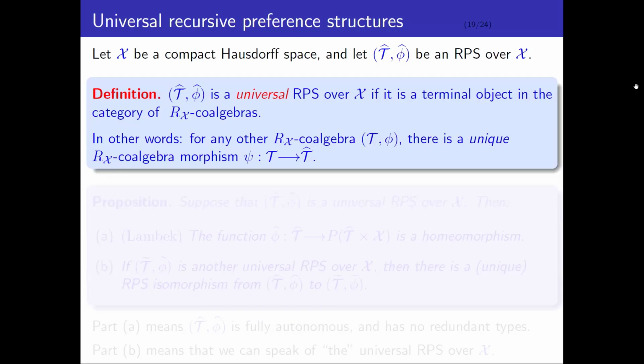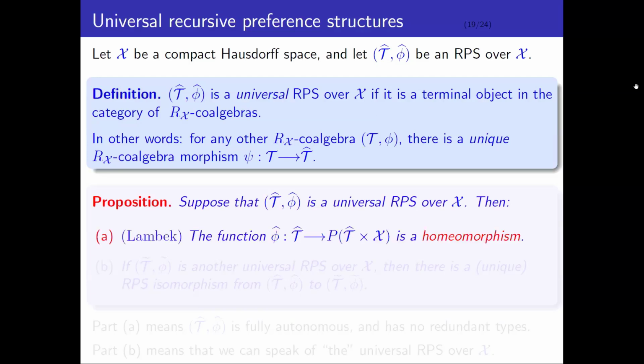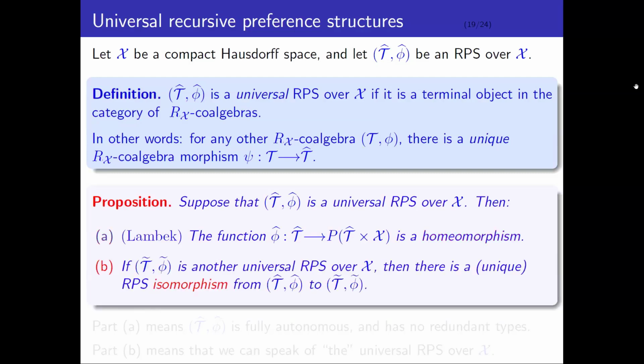Why is that a good thing? Because terminal co-algebras are awesome. So here's the key proposition. Suppose that T hat, phi hat is a universal recursive preference structure over X. Then of course Lambek's theorem tells us that the function psi hat from T hat into P of T hat cross X is a homeomorphism. And furthermore, the terminal co-algebra, the universal recursive preference structure, if it exists, is unique up to isomorphism. So if T tilde, phi tilde is another universal recursive preference structure over X, then there's a unique isomorphism from T hat, phi hat to T tilde, phi tilde.